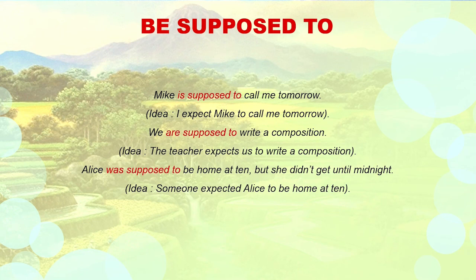We are supposed to write a composition. The idea: the teacher expects us to write a composition. Alice was supposed to be home at 10, but she didn't get home until midnight. The idea: someone expected Alice to be home at 10.